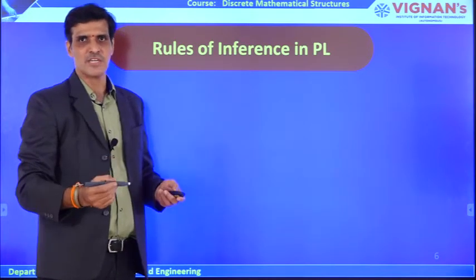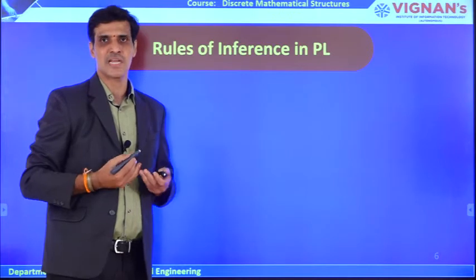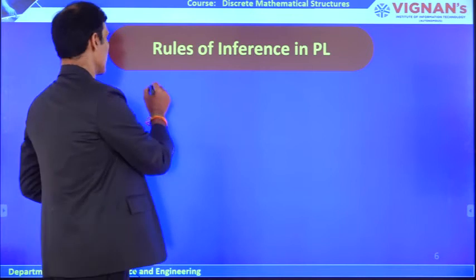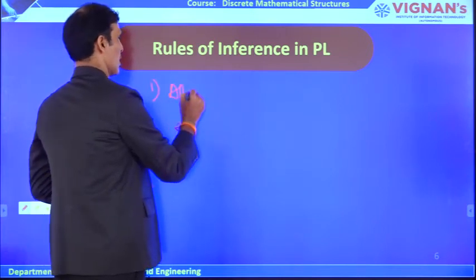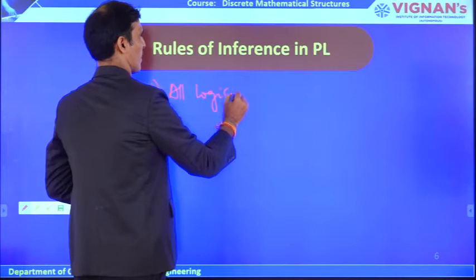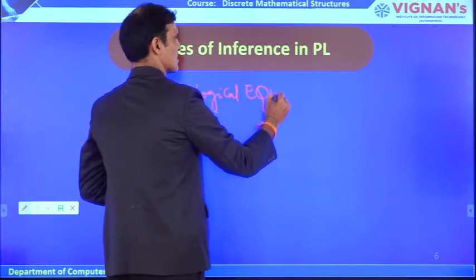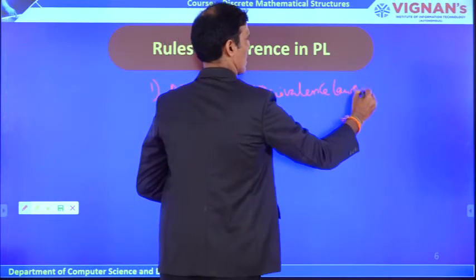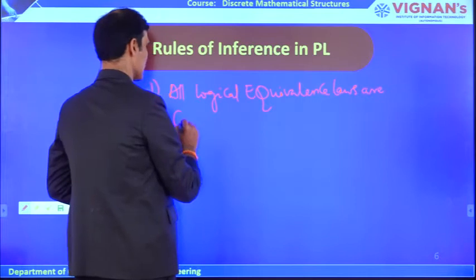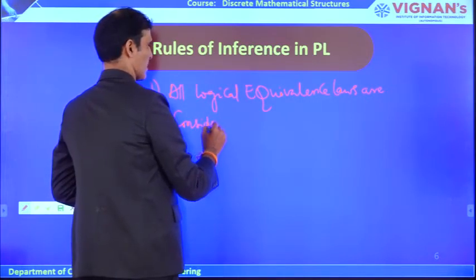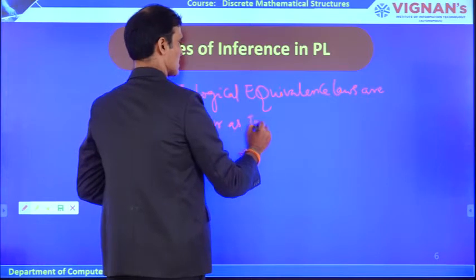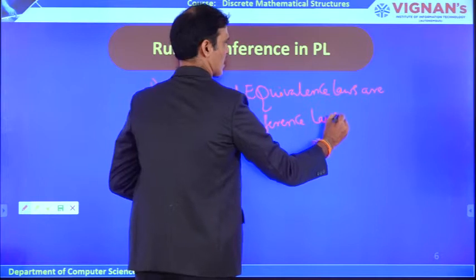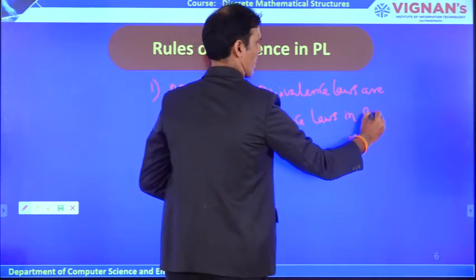In the previous lectures, we discussed logical equivalence laws. The first and foremost thing you need to remember is that all logical equivalence laws are considered as inference laws, or rules of inference, in propositional logic.